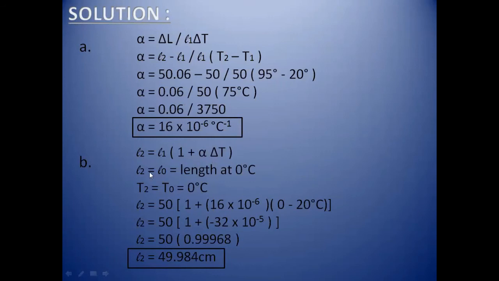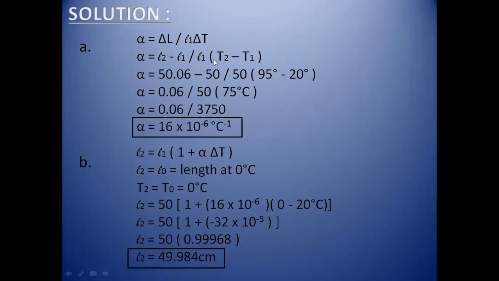Now we have to find the length at 0 degree centigrade. Do remember that the initial temperature remains the same. What is the initial temperature? As you can see here, T1 is 20 degrees. So the initial temperature remains the same, but the final temperature will change and become 0 degree centigrade.